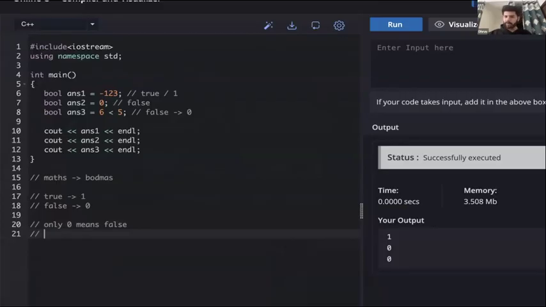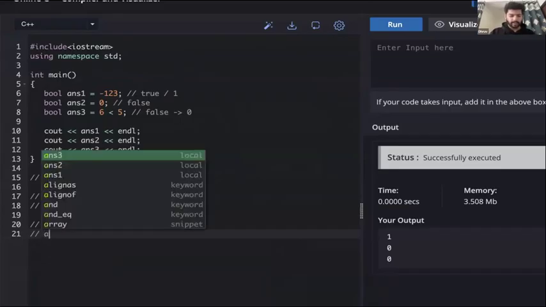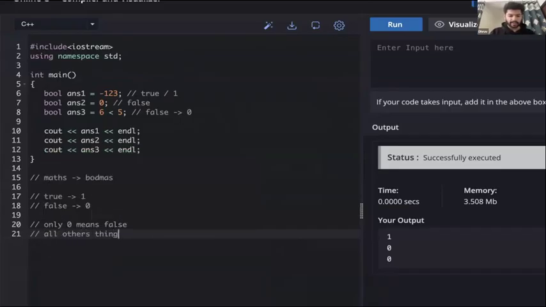Except for 0, anything positive, negative, decimal, anything in the world is true. All other things are true. True means 1. Okay?